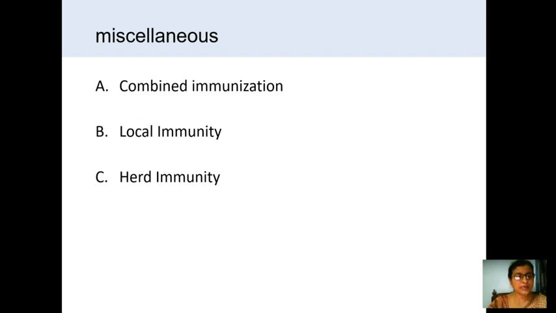The short notes are herd immunity, active immunity, passive immunity, and the definition of immunity. Write in detail about innate immunity, and write down the classification of immunity, the types of immunity.